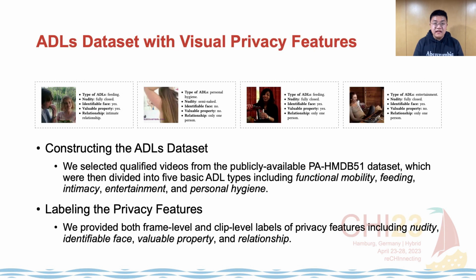To construct the ADLs dataset, we selected qualified videos from the publicly available PAHMDB 51 dataset, which were then divided into 5 basic ADL types including functional mobility, feeding, intimacy, entertainment, and personal hygiene. After identifying what visual privacy features users value the most in the previous study, we provided both frame-level and clip-level labels of the privacy features. Some examples of the annotated frames in the video dataset are shown here.